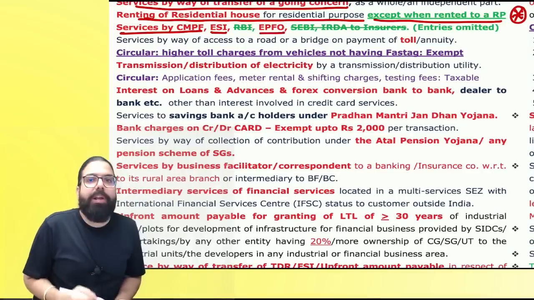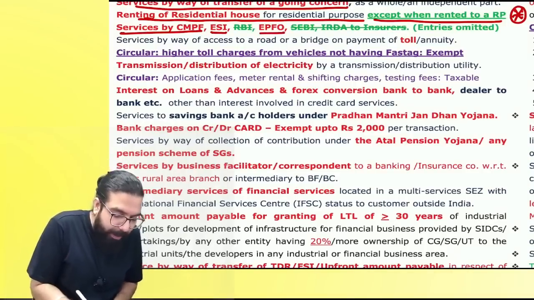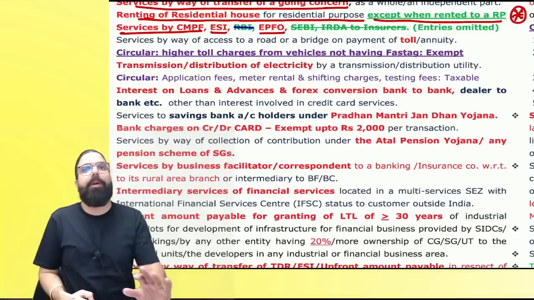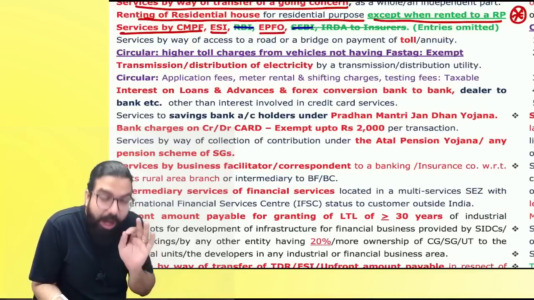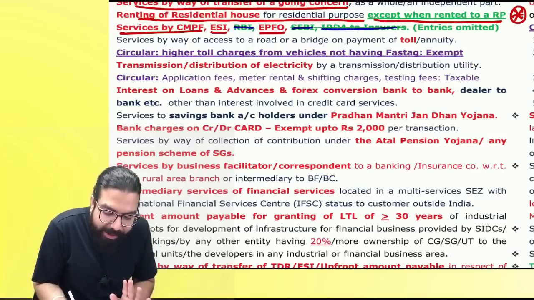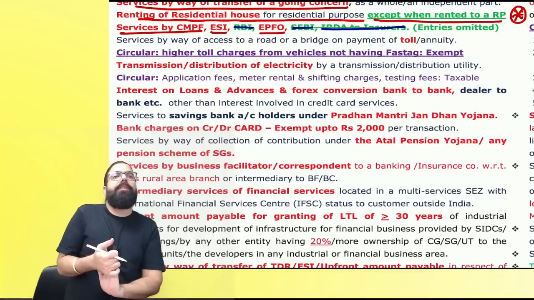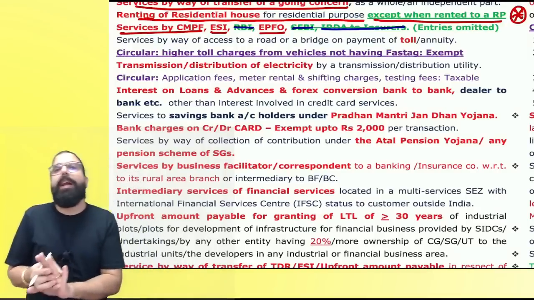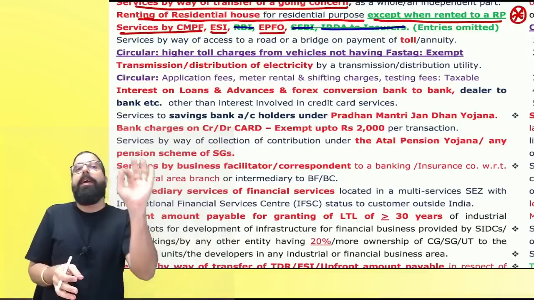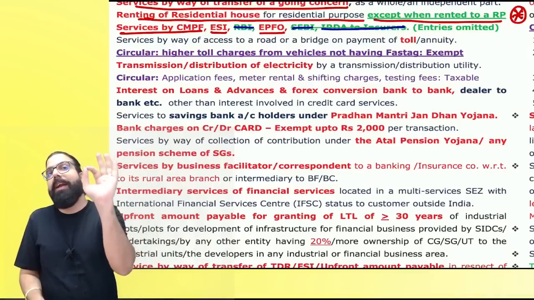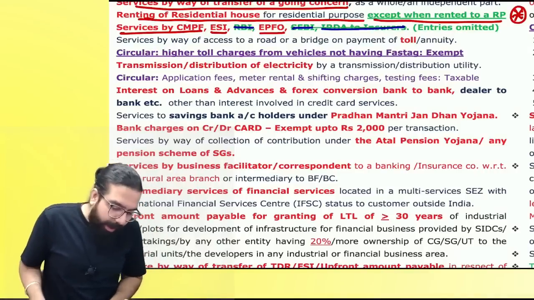The next one over here is services provided by Coal Mine Provident Fund, Employee State Insurance. Only the Employee Provident Fund Organization is exempt. Remember the amendment. RBI's services are taxable. SEBI's services are now made taxable. IRDA, Insurance Regulatory Development Authority's services, when they are provided, are also made taxable. Entry omitted and now it is made taxable. Everyone over here.